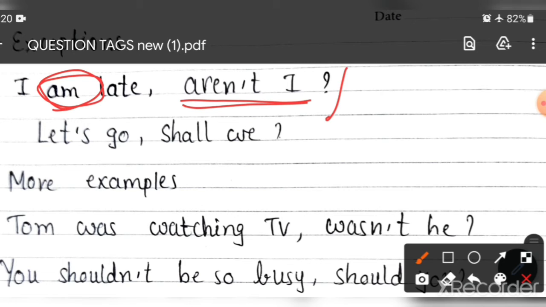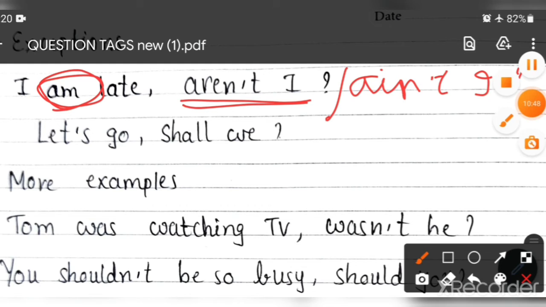Or one more form is there. You can write ain't I. Clear? You can write ain't I. So aren't I or ain't I, both are correct, but amn't I is wrong. So don't write amn't I.